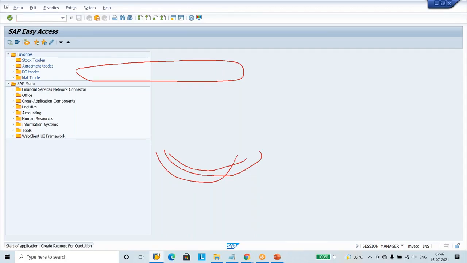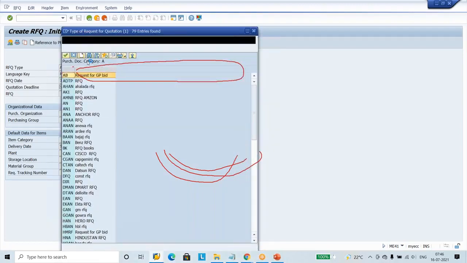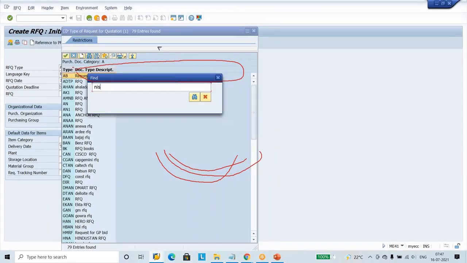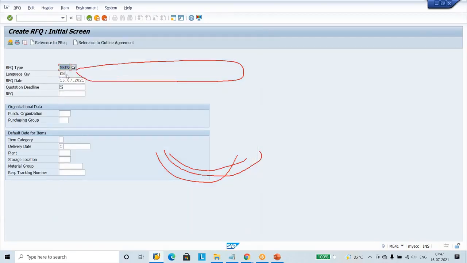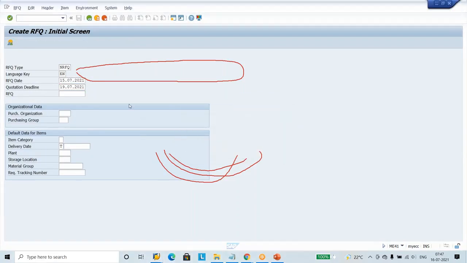ME41. Start creating RFQ. SAP asks what document type it is. I'll say, I don't know what the document type for RFQ is. Say Nissan. Then the system says Nissan RFQ. Already it is linked to the assignment of number and deadline date. Maybe next, today, the 19th. It's okay.